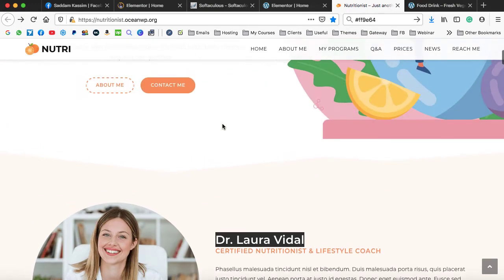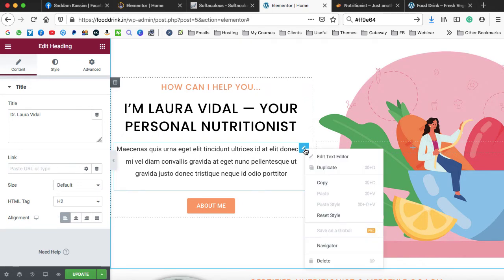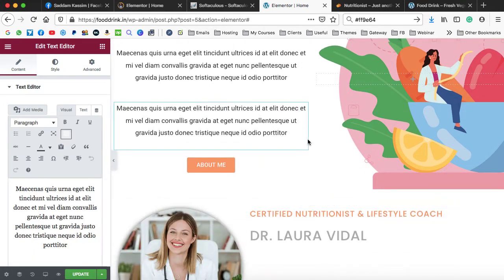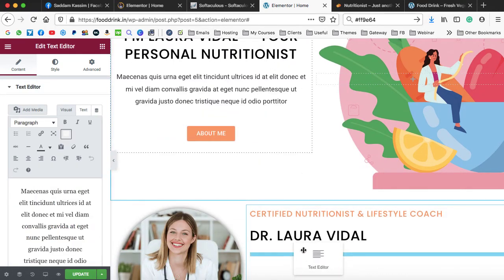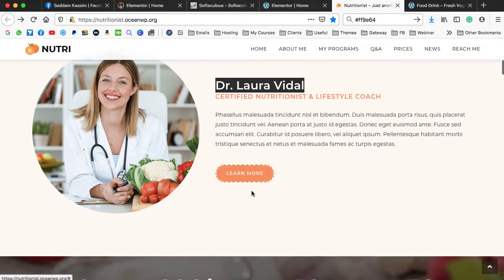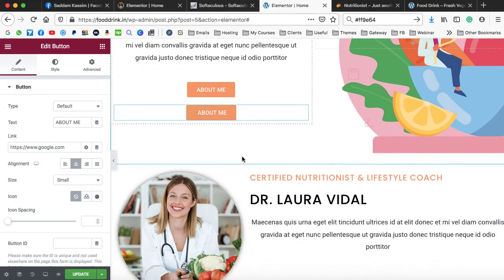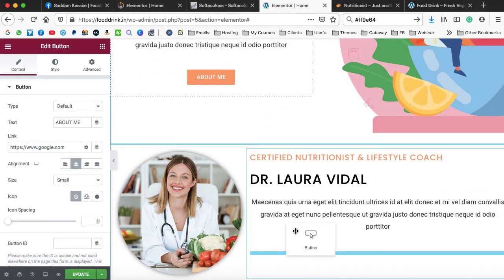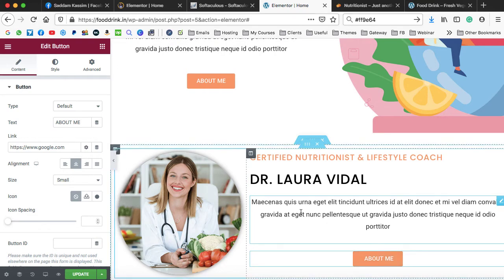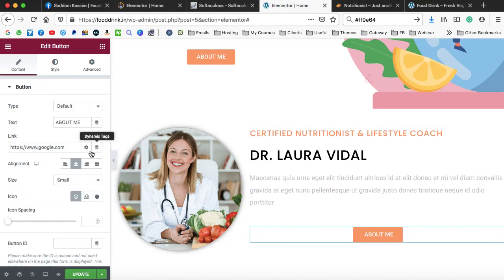All right, next is some text. So I think the same text we can also duplicate over there. So let's duplicate the text from here, and then we can drop it over here. I think there is also a button. Okay, so there's also a button. So let's go ahead and we can duplicate this button and then put it just below the text. Also, we need to align the text to left. Button should also be aligned to left.